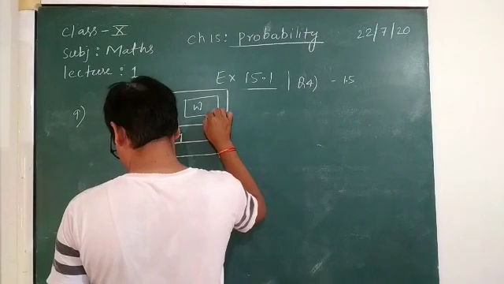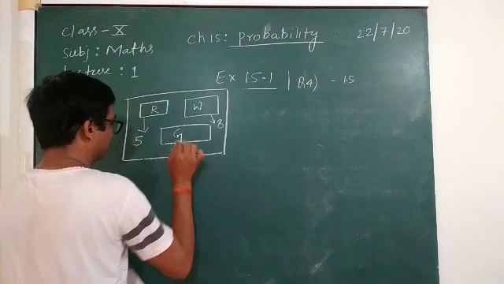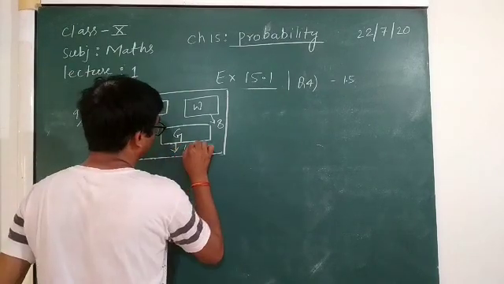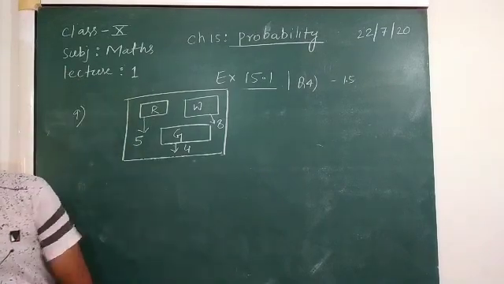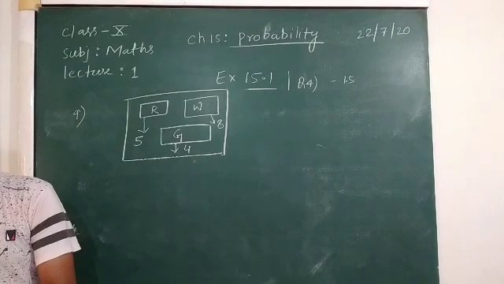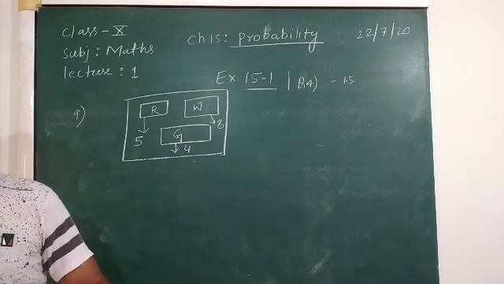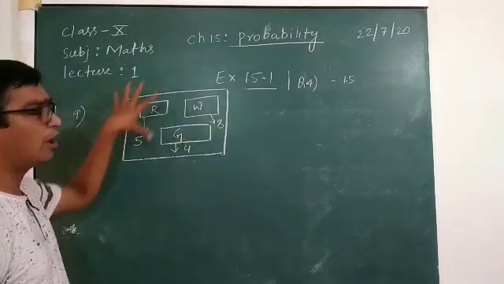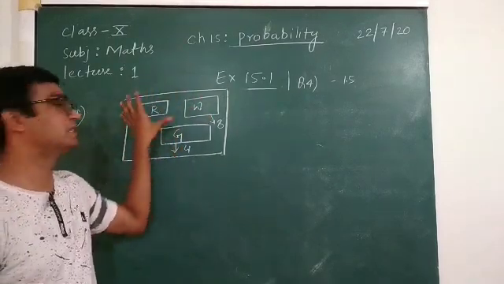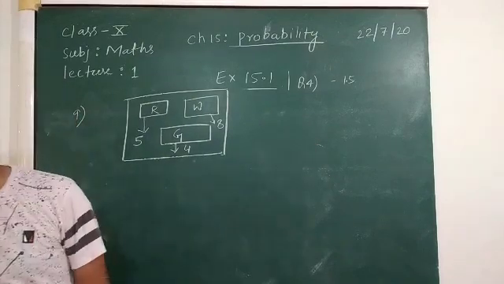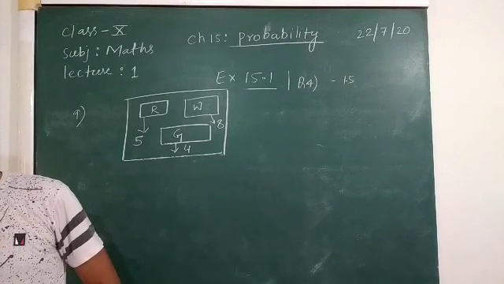This white as 8 and this green as 4. Okay. So first of all, we can write here the probability. The question is: given that one marble is taken out of the box at random, means without seeing, without any observation, one of these is taken out. What is the probability that the marble taken out will be red, white, or not green?